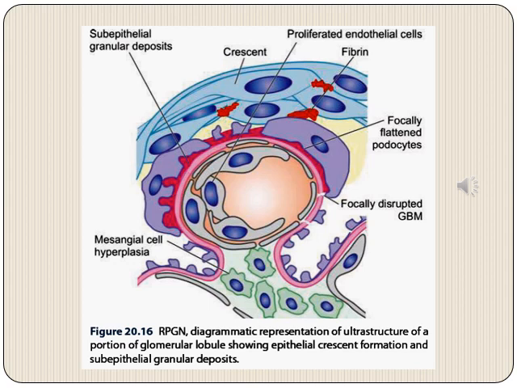What I want to highlight here is that these granular deposits will be seen only in immune complex type of RPGN. They will not be seen in other subtypes. Although crescents will be universal in any kind of RPGN, and this disruption of glomerular basement membrane will also be seen in all the cases. But these immune complexes, or these granular deposits that we are seeing here in the subepithelial location, will be seen in only the immune complex subtype of RPGN.